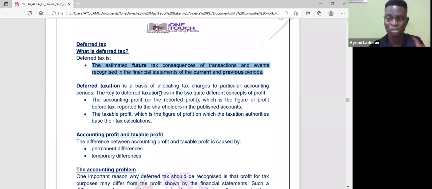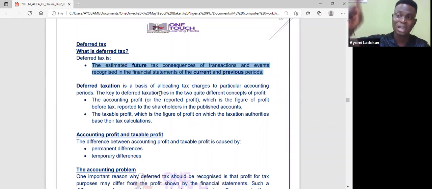Estimated future tax consequences. Because we have an accrual basis of accounting, most likely a transaction can occur this year, but before the asset is sold or the liability is settled, it's going to be a future accounting year. So I won't wait for the future accounting period to start looking for the tax effect.